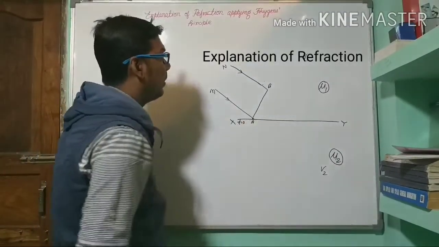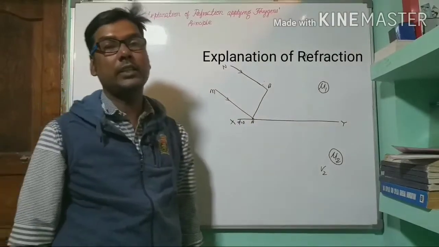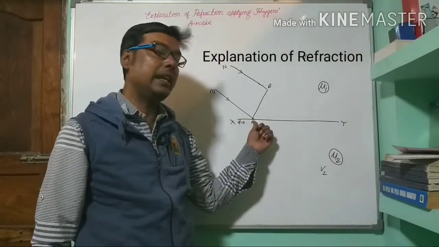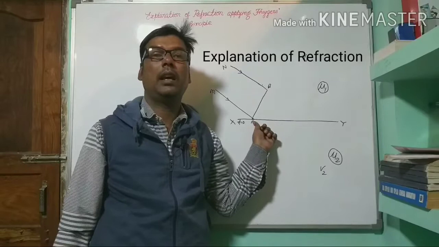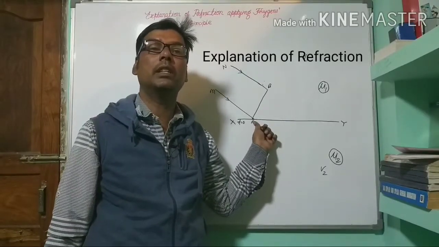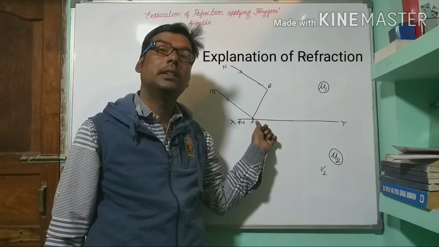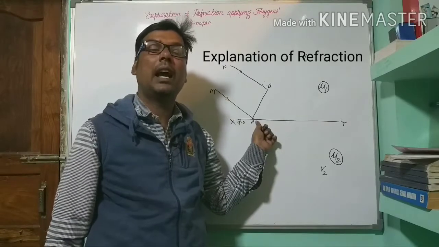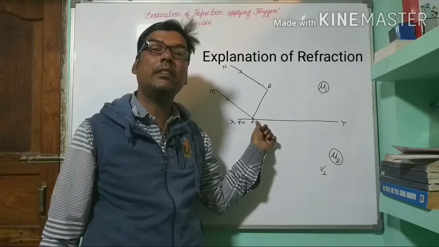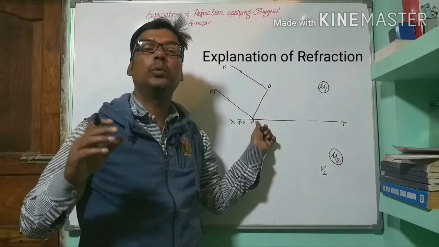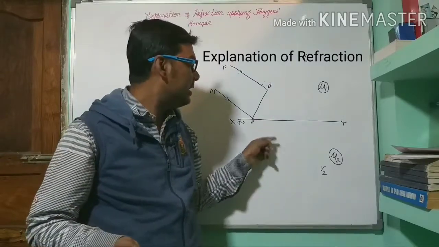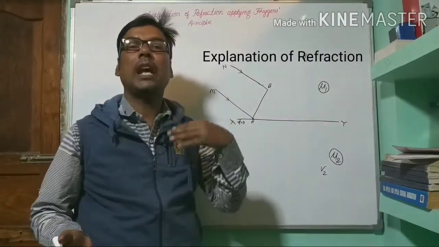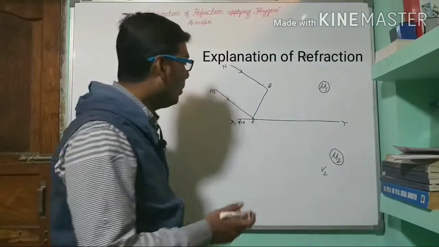Therefore, according to Huygens principle, this point A will act as a source of new disturbance. We call these secondary wavelets, and they will be spherical in shape and will move with the speed of light. Since there is another medium, the speed of light will reduce. So what will happen?